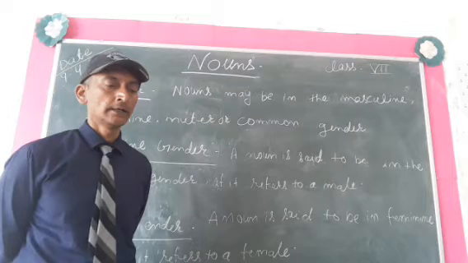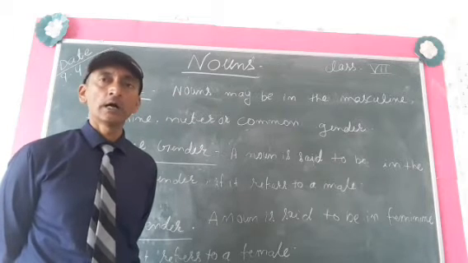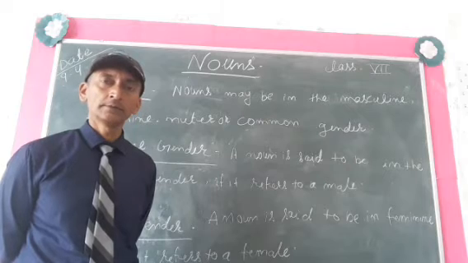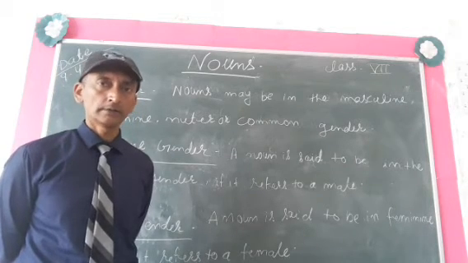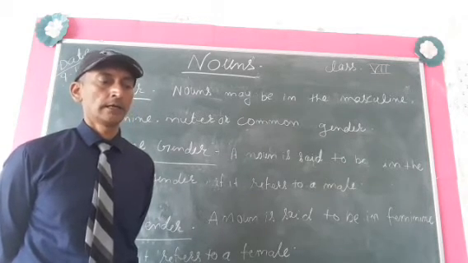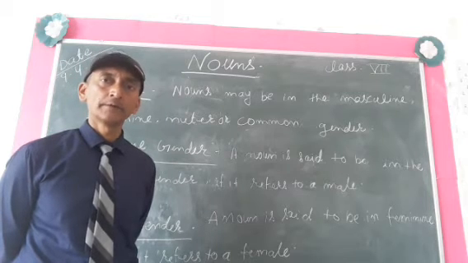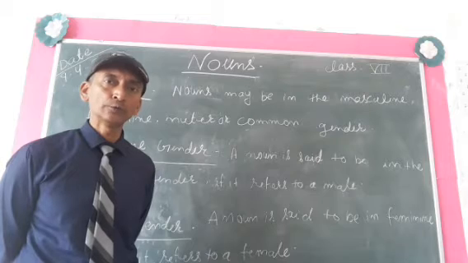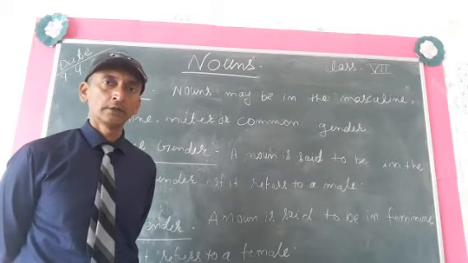For example, tigress, woman, aunt. Actually, tigress is a female, aunt is a female, and woman is a female. So all these examples belong to feminine gender.